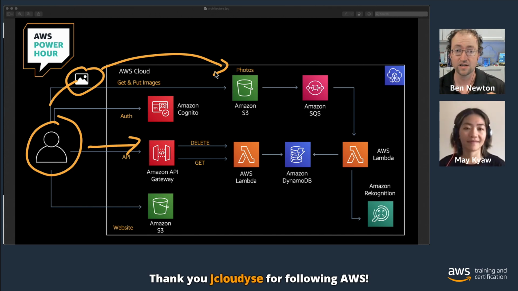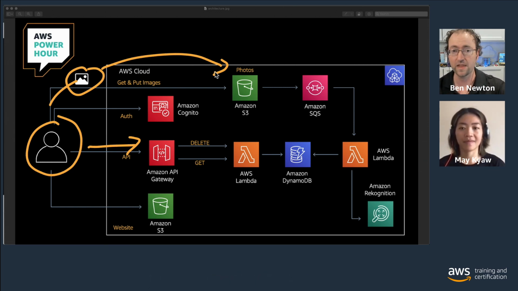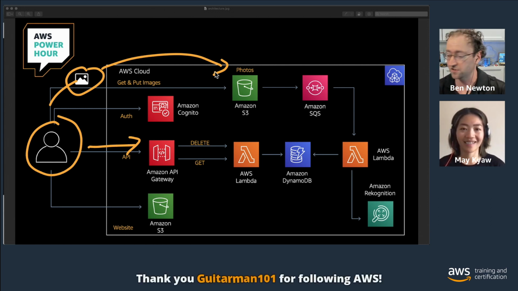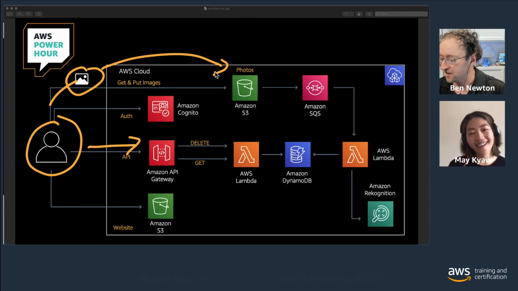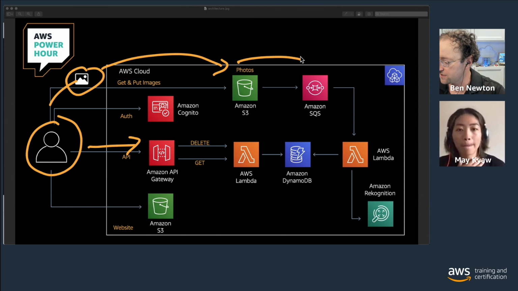Video assets, HTML, CSS, JavaScript, anything you want to store in a highly durable and performant way makes for a nice use case. It's great for read-heavy workloads, which is perfect for us here, where our website's going to be serving a lot of photos. We're going to have a lot of read-heavy workloads, right? Yeah. Absolutely.